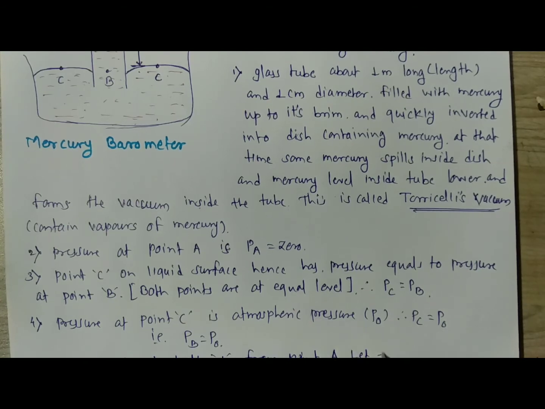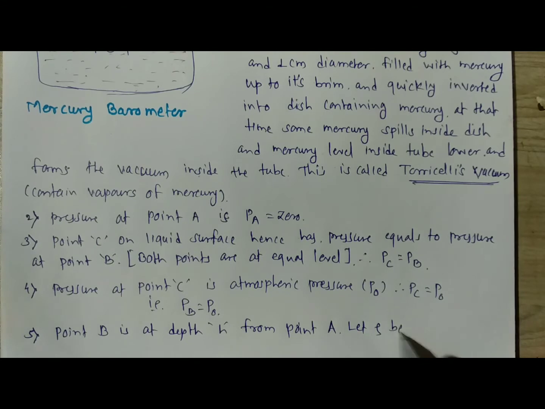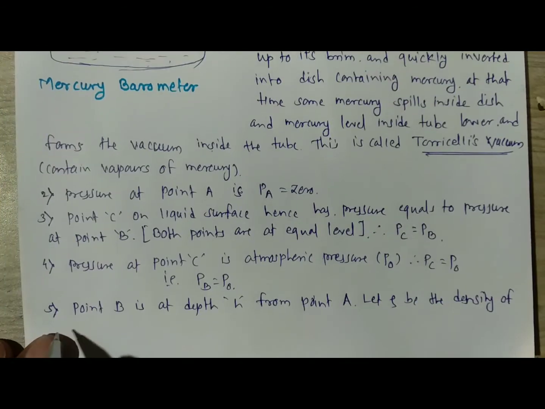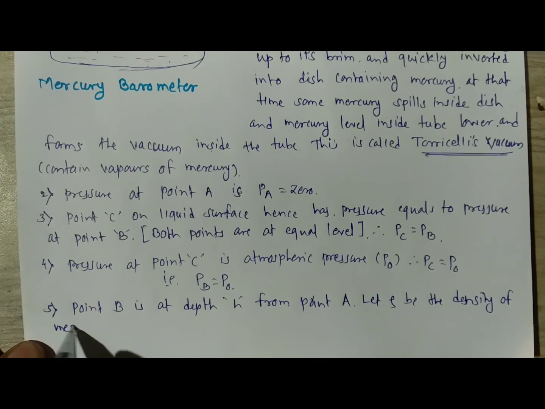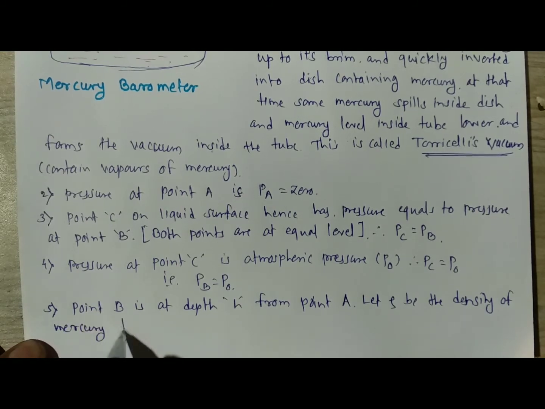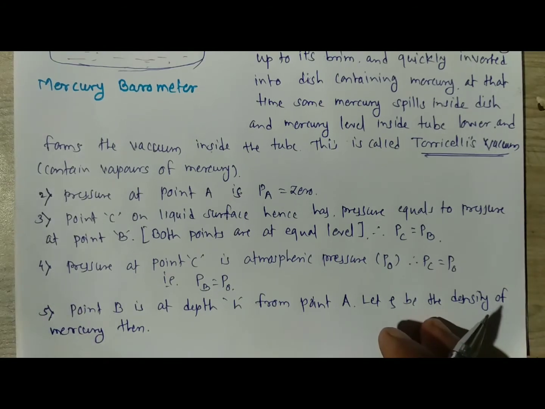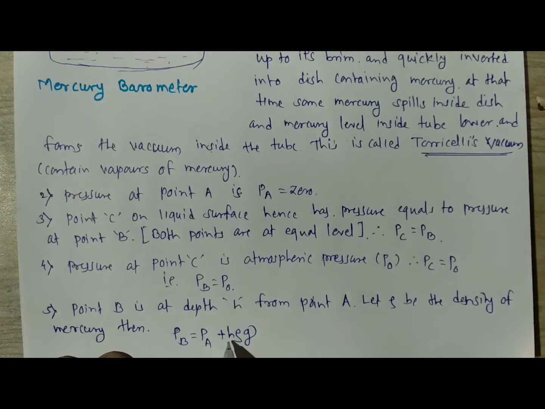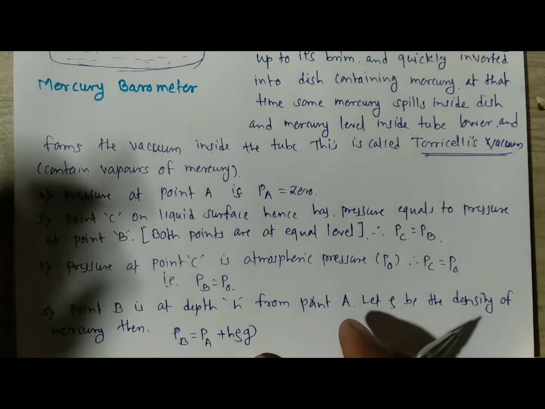Let rho be the density of mercury, then according to the pressure due to a liquid column, PB is equal to PA plus h rho g, where h is the depth below the point A, rho is the density of the mercury, and g is the acceleration due to gravity.